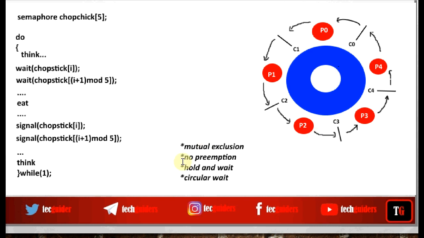So if we break any of these four necessary conditions, we will be able to prevent the deadlock. So we shall try to improve the solution by violating one of these four necessary conditions, thereby preventing deadlock. But we cannot violate mutual exclusion and no preemption. We can allocate the chopstick only to one philosopher at a time. Also, we cannot forcibly take it away from a philosopher once it is allocated. So we shall try violating the hold and wait condition.